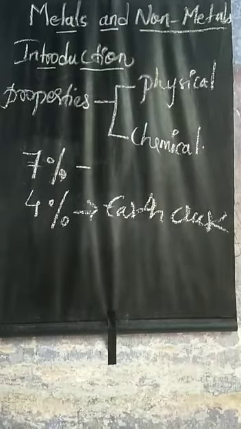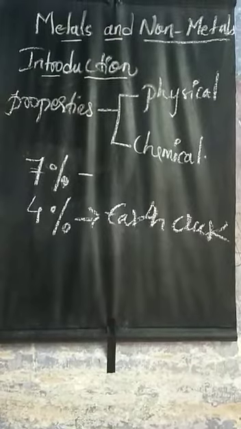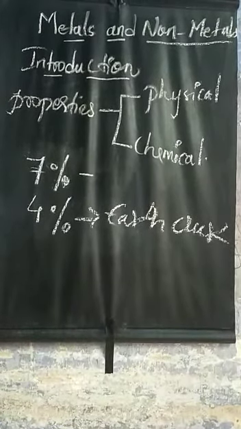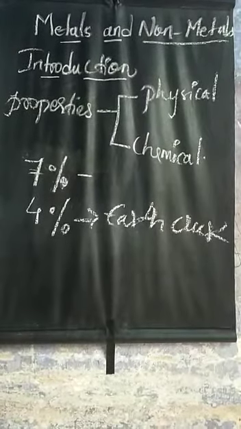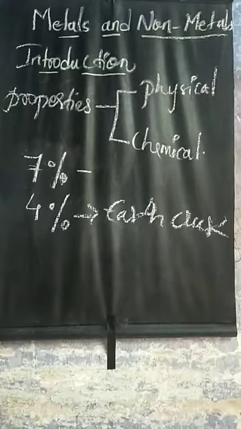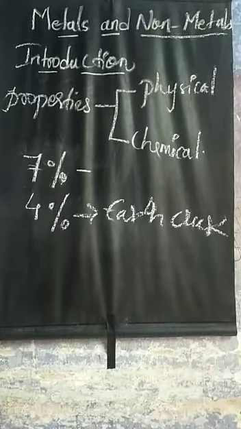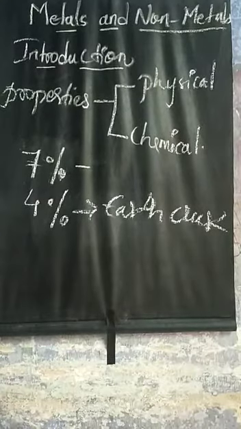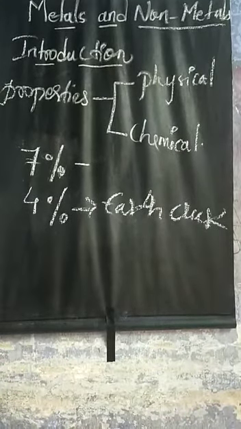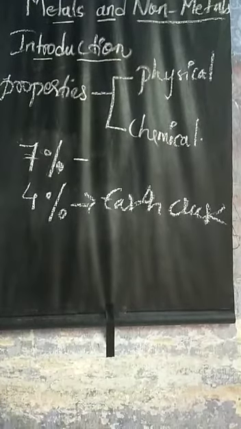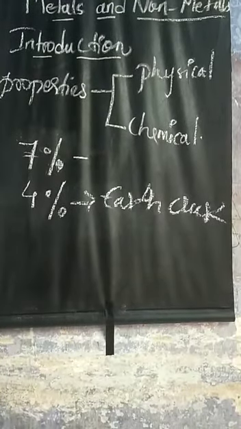A majority of the known elements are metals. All the metals are solid in form except mercury, which is a liquid metal. Now comes the non-metals. Non-metals are the elements that do not conduct electricity and heat, and are neither malleable nor ductile. They are only brittle. Non-metals are also not lustrous. They have a dull appearance.